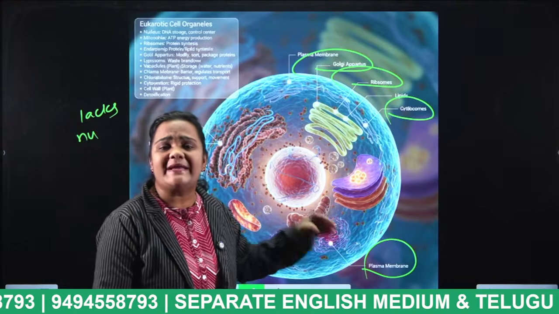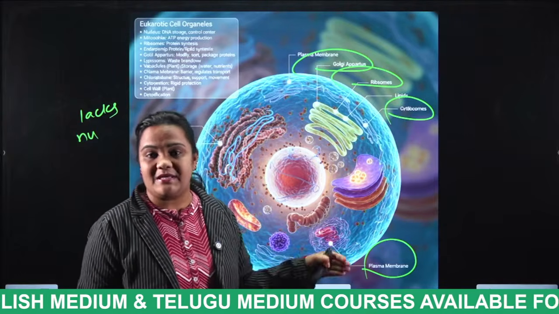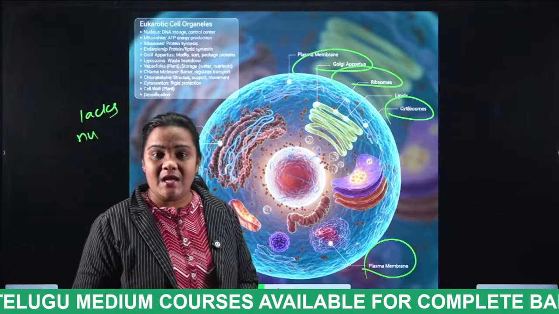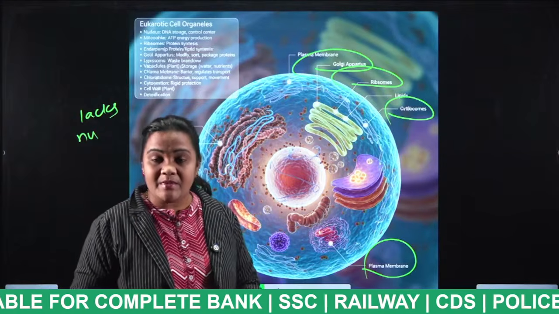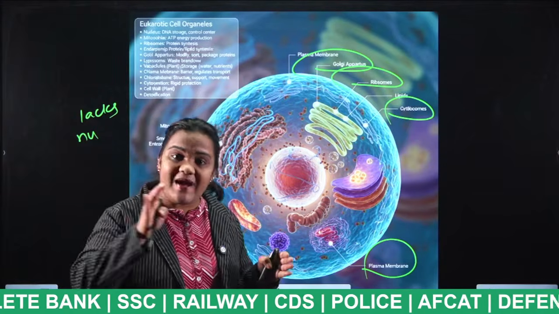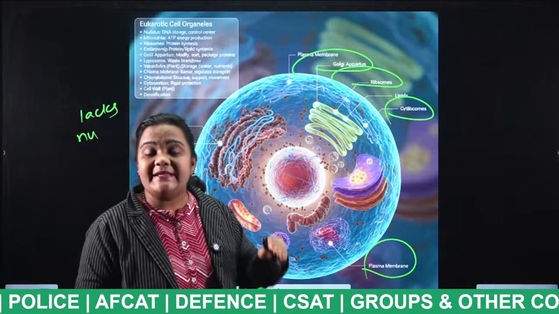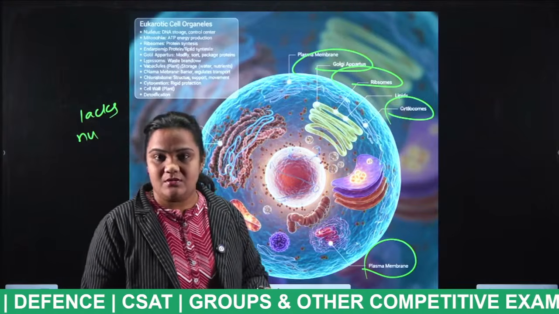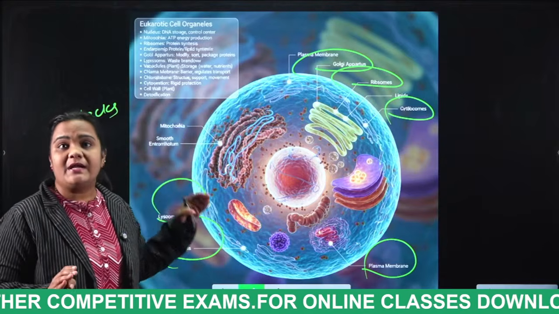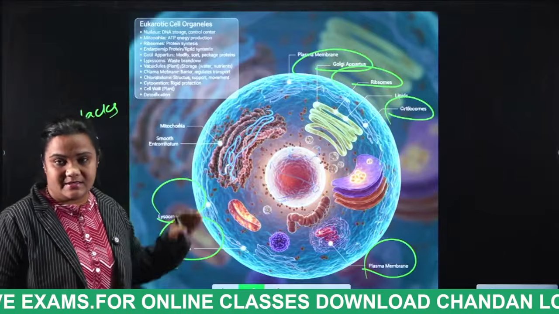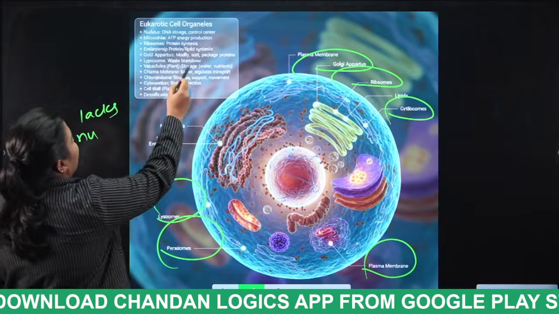And what is the Golgi apparatus? It is also called the Golgi body or Golgi complex. What is its use? The proteins and lipids which are synthesized in the endoplasmic reticulum, the Golgi complex will modify and store them. So they are considered as the post office. In detail we are going to discuss, students. Many important points are there in this session, so don't miss it.